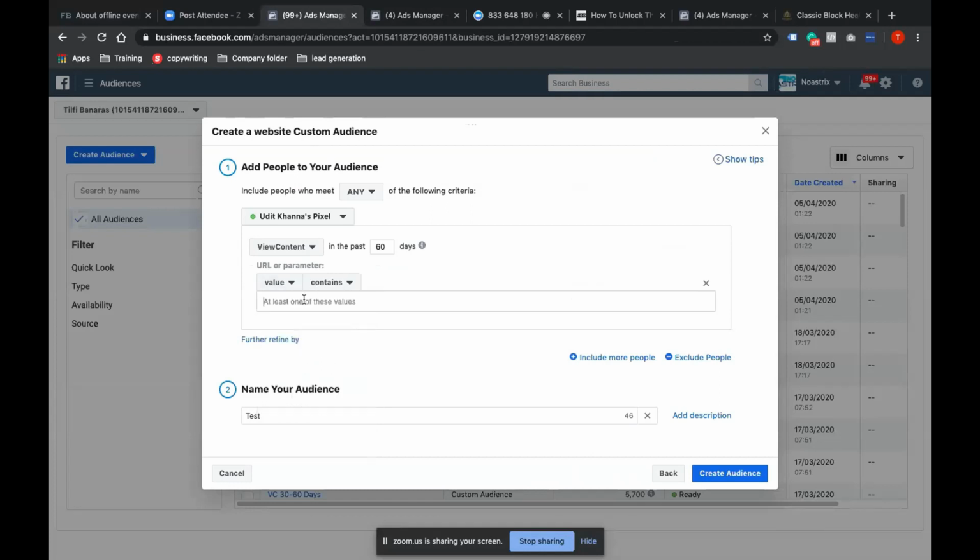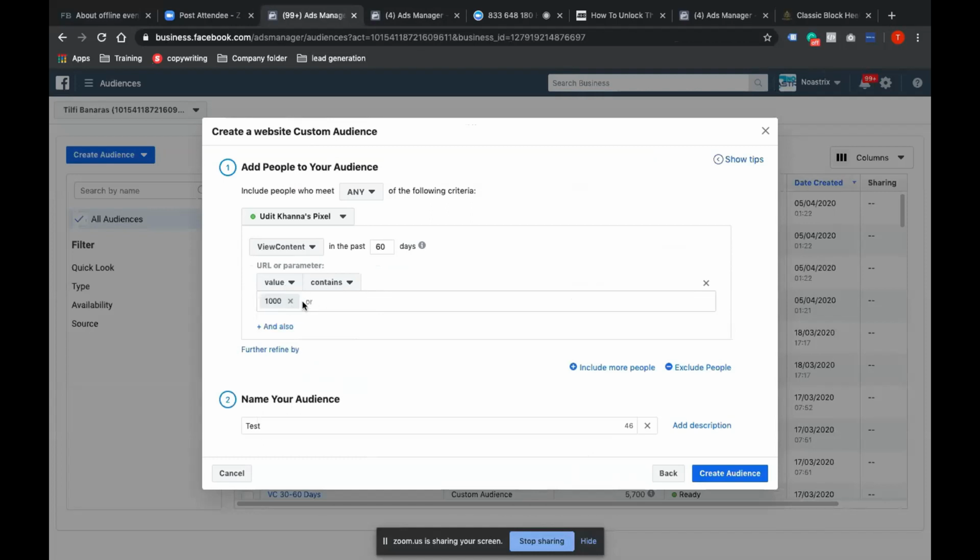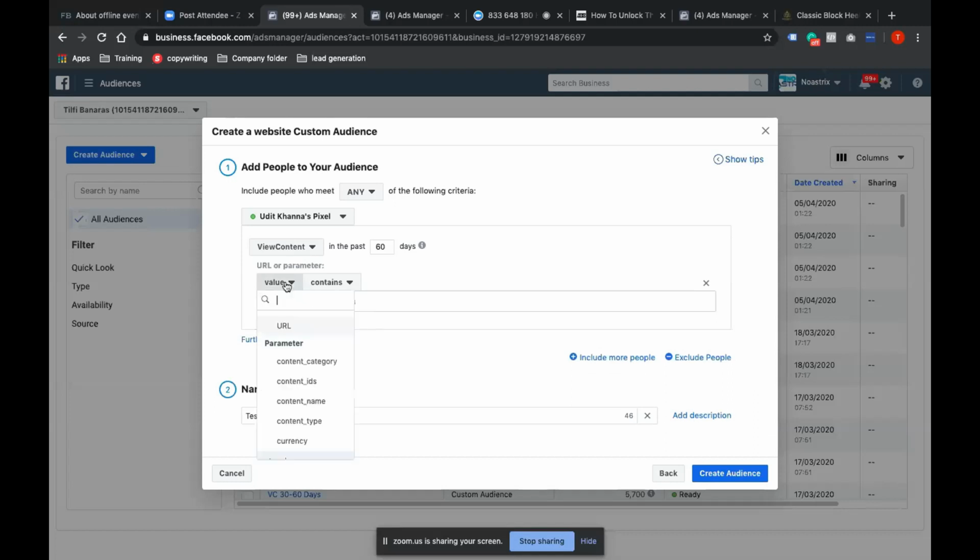Value is the MRP, the selling price. Let's say I want to put 1,000 as the value. Whosoever is matching this price will be able to create an audience out of it, the customers who have done view content. We are not talking about purchase, add to cart, all that.